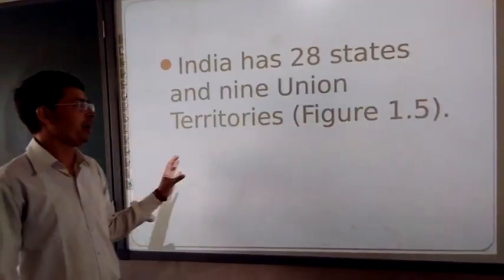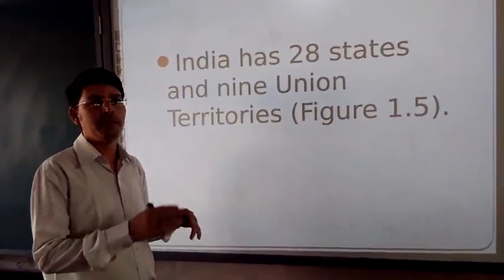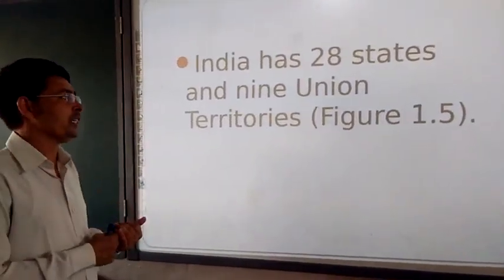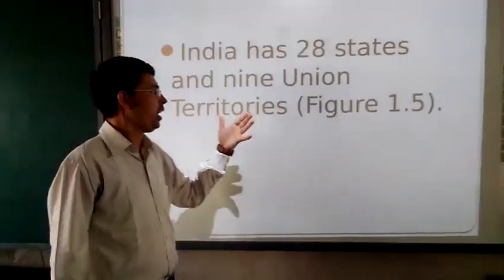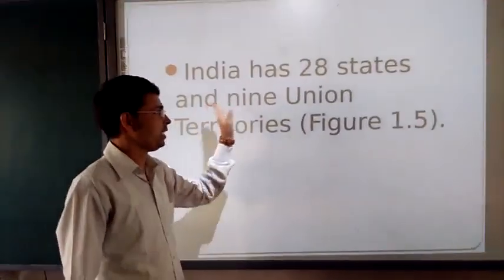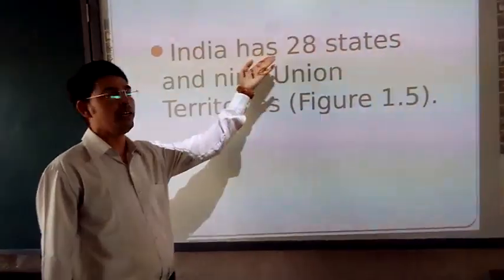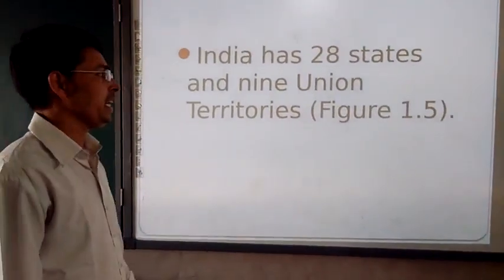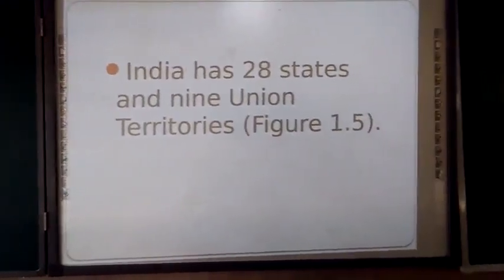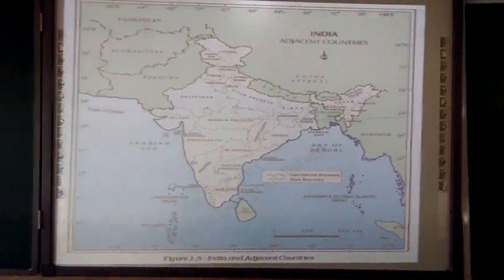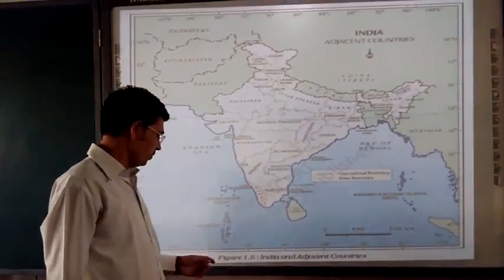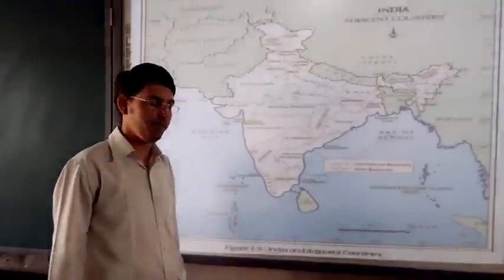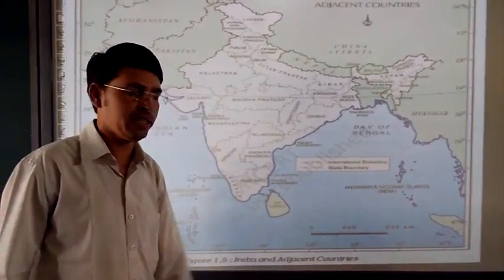As we know, Jammu and Kashmir is divided into 2 union territories. Earlier there were 7 union territories and now there are 9. Earlier there were 29 states and now there are 28. So moving further, let's discuss. This is figure number 1.5, India and adjacent countries.